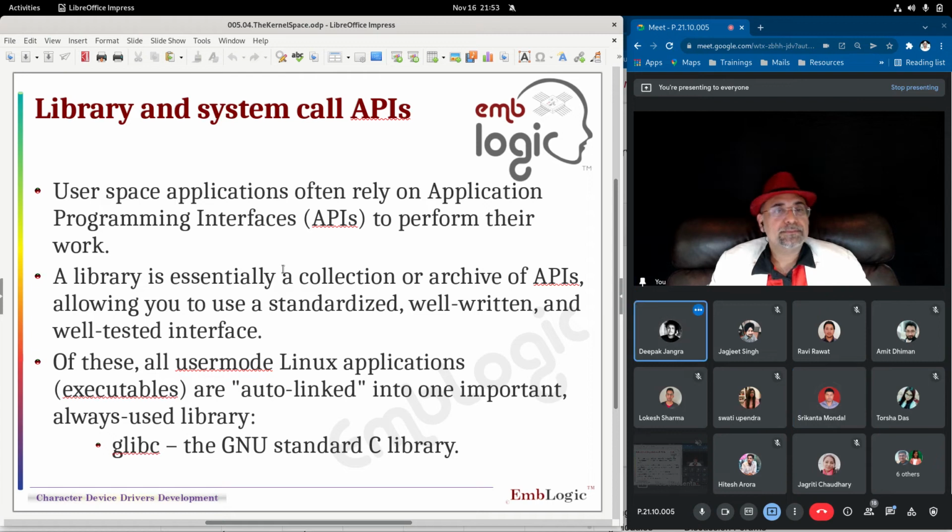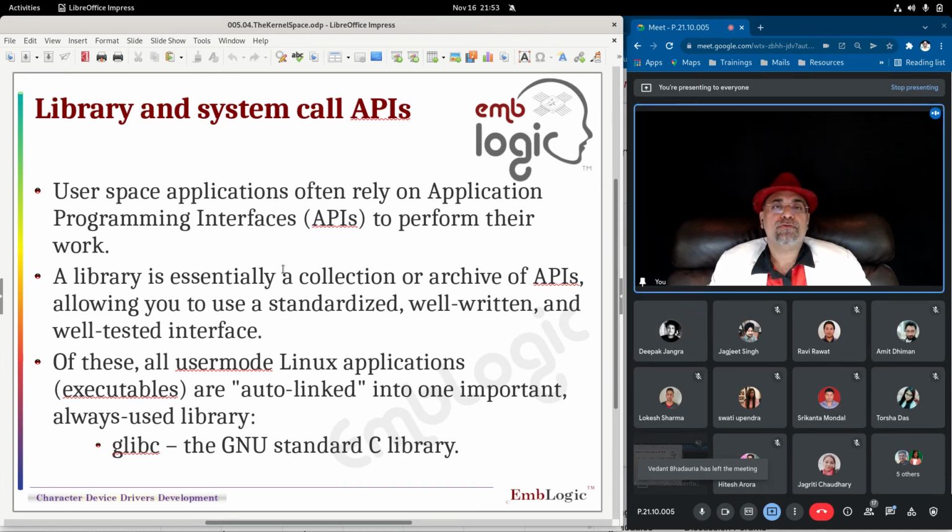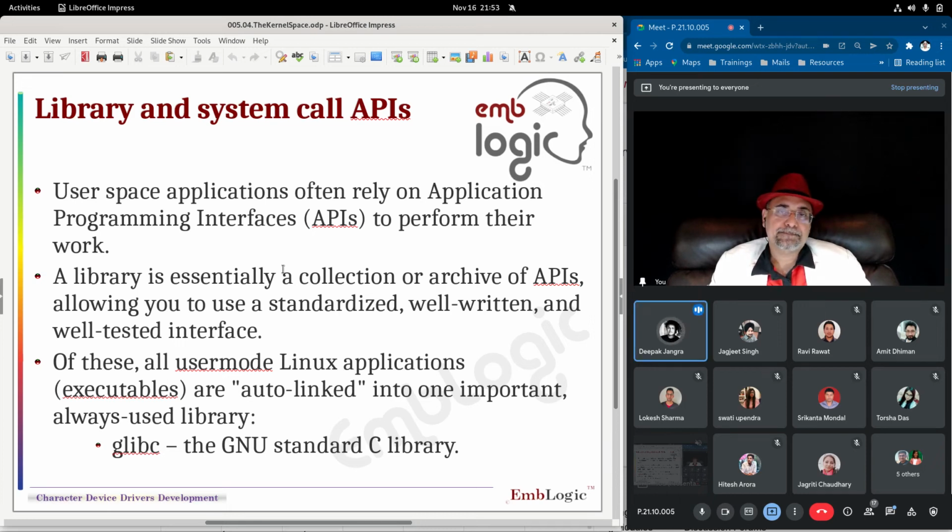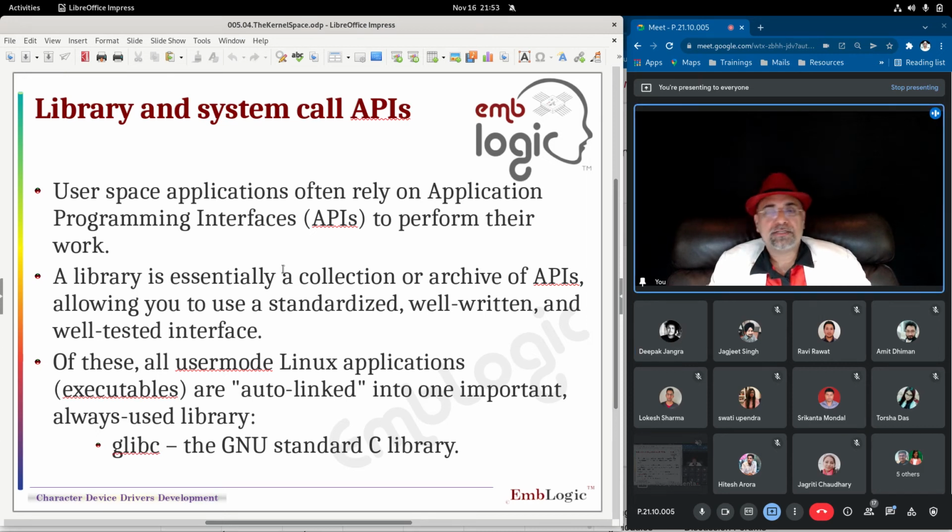Excuse me, sir. Yes, Deepak. Sir, the swap space, what does it depend on, like the amount of RAM? It should ideally be minimum twice your RAM. Including the virtual address space? That's a wrong question. Virtual address space has no memory associated with it. Okay, sir.